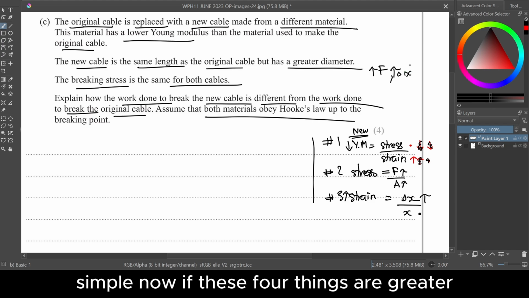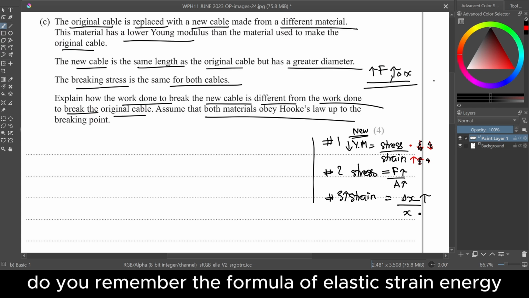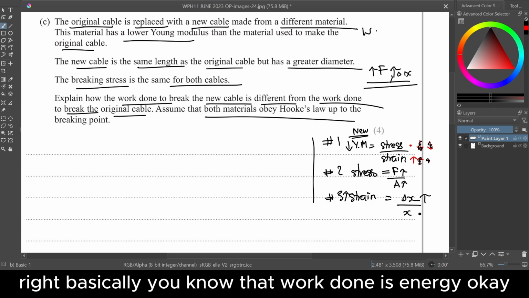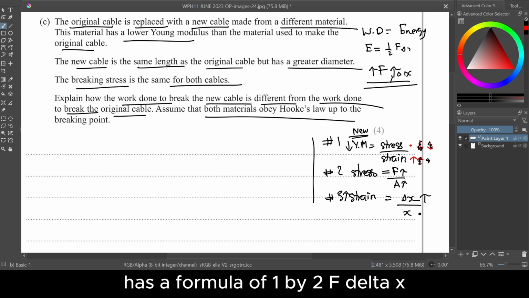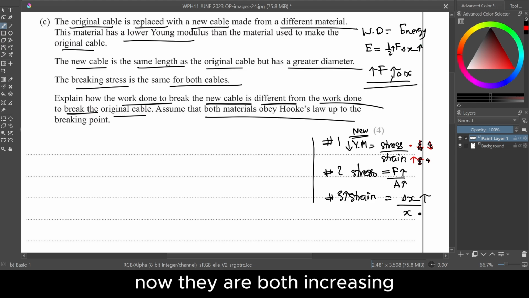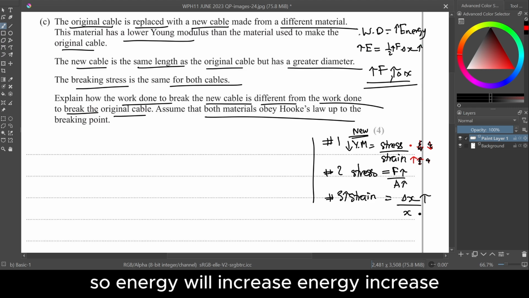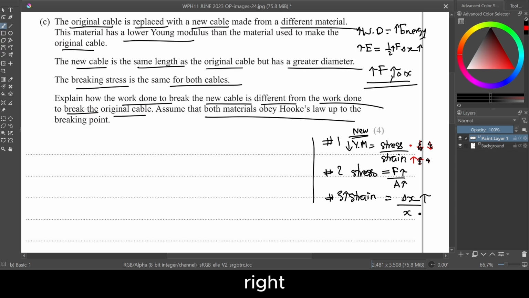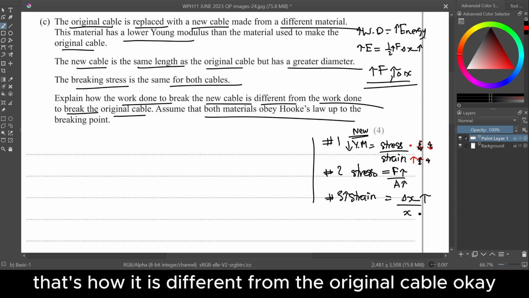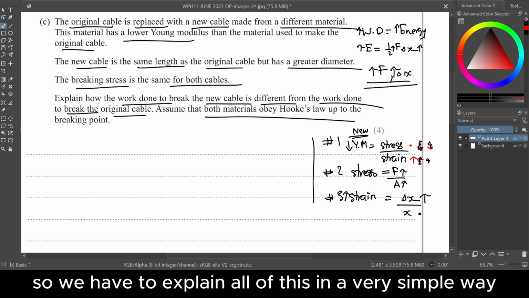Now, if both of these are greater, do you remember the formula of elastic strain energy? Basically, you know that work done is energy. So elastic strain energy has a formula of 1 by 2 F delta X. Now they are both increasing, so energy will increase. Energy increases, work done increases. It means you need more work done to break this new cable. That's how it is different from the original cable. So we have to explain all of this in a very simple way.